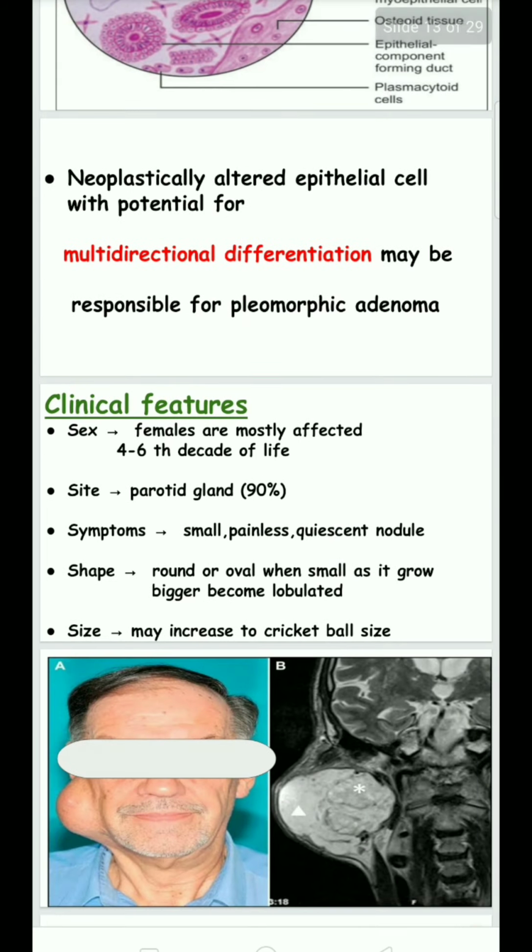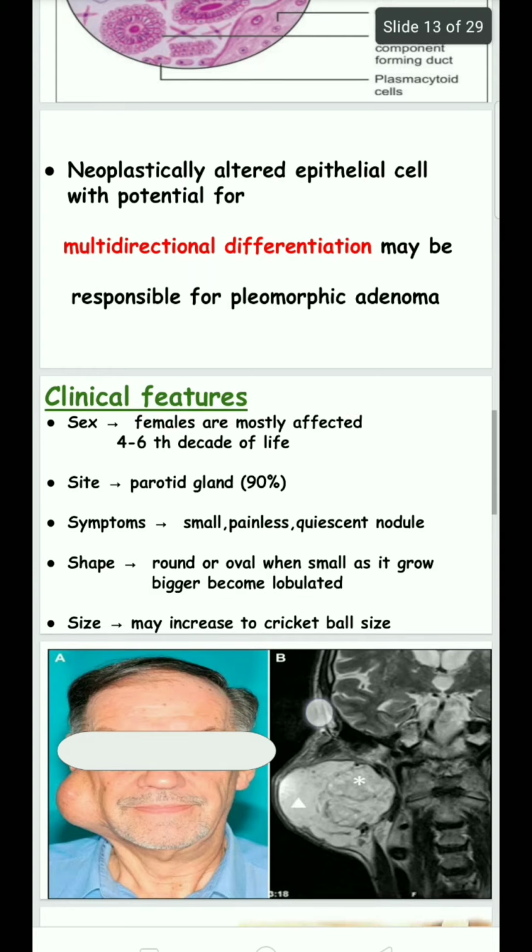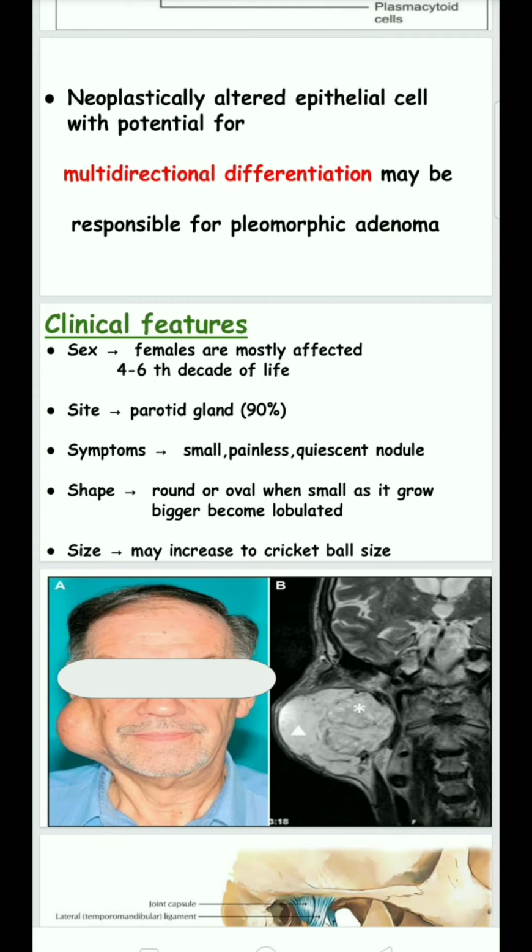In clinical features, females are mostly affected, in the 4th to 6th decade of life. The most common site is the major salivary gland, especially the parotid gland in 90%, and 10% occur in the minor salivary glands. The symptom is a small, painless, quiescent nodule, which means the growth is intermittent. The growth starts slowly, and the shape is round or oval when it is small, and later it becomes lobulated when it becomes bigger.